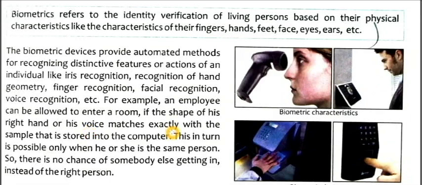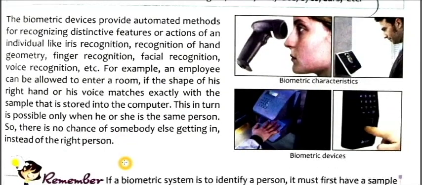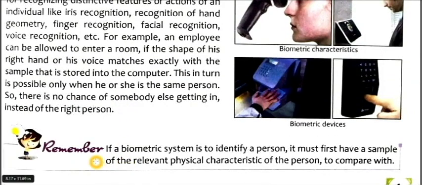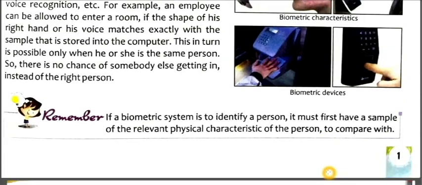Let's take another example. Nowadays you have a fingerprint scanner. With the help of your finger you can lock and unlock your mobile phone very easily. So this is an example of biometric use nowadays. This in turn is possible only when he or she is the same person. So there is no chance of somebody else getting in instead of the right person. If a biometric system is to identify a person, it must have some sample of the relevant physical characteristics of the person to compare with.